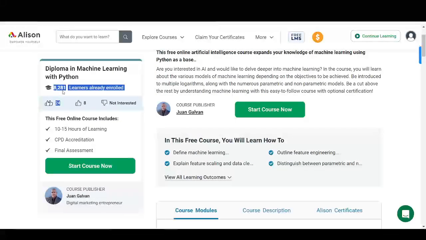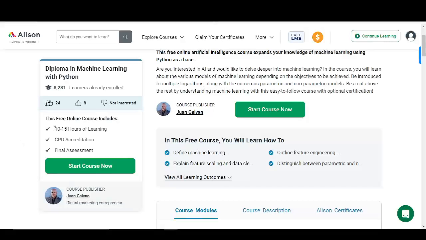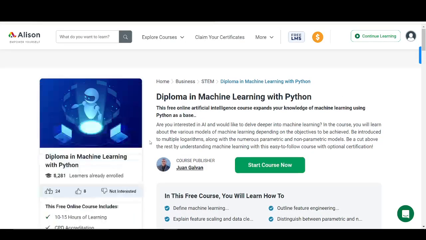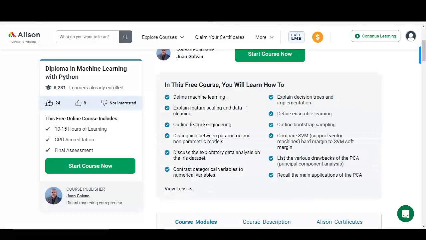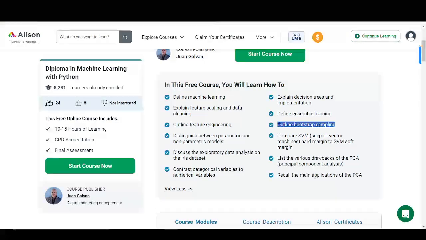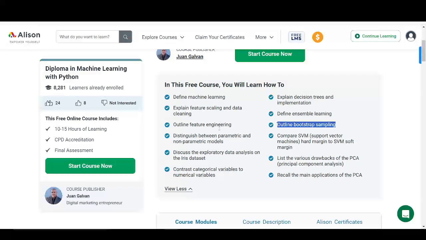So far, 8,000 learners are already enrolled in this course. It's 10 to 15 hours of learning. So expect more information under the topic of machine learning. And these are the things you're going to be learning. At the end of this course, you should be able to define what machine learning is, distinguish between parametric and non-parametric models, contrast categorical variables to numerical variables, outline bootstrap sampling, and the rest.